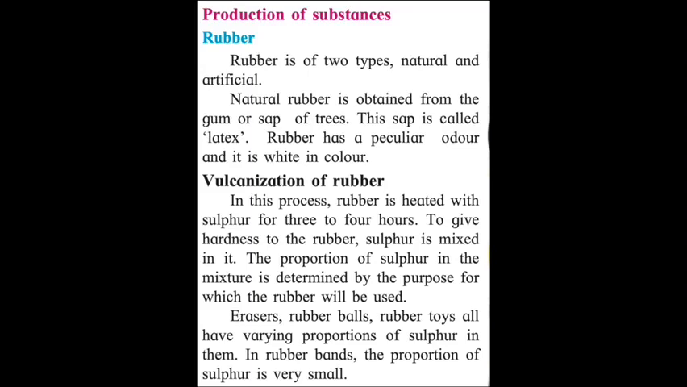Now vulcanization of rubber. Vulcanization of rubber is basically the artificial rubber which we make. In this process rubber is heated with sulfur for 3 to 4 hours. Now this gives hardness to the rubber. Sulfur is mixed in it. The proportion of sulfur in the mixture helps to determine the purpose for which the rubber will be used. Erasers, rubber balls, rubber toys all have varying proportions of sulfur. That is, every rubber article has a different proportion of sulfur in it.